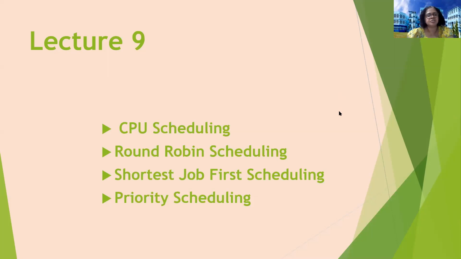These are different scheduling algorithms. Earlier, we have already learned about FCFS scheduling and SJF scheduling, both for preemptive and non-preemptive.